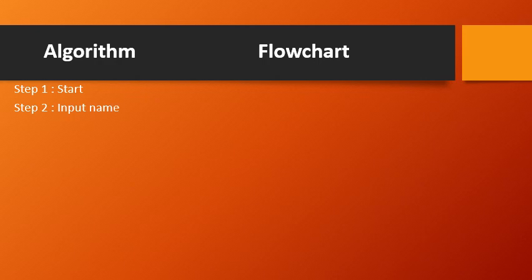Now comes the very important thing. We need to repeat certain steps that have to be executed multiple times. That is, we need to output the name, how many times? 10 times. If you recollect, in one of the sessions we studied different symbols for drawing flowcharts. One among them is the preparation symbol, right?